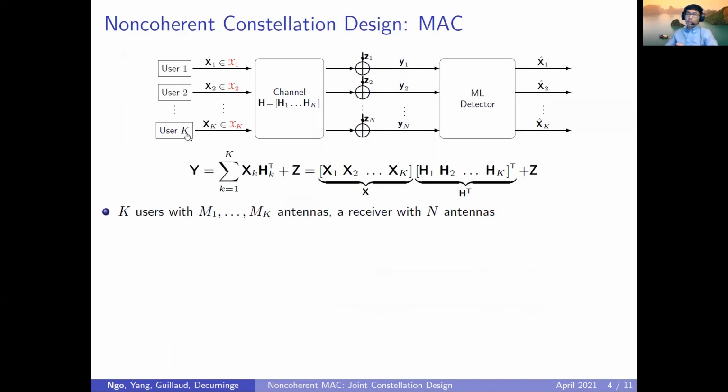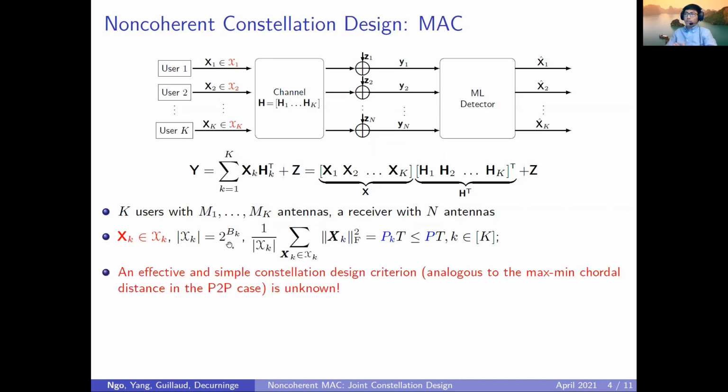So here we assume that we have K users instead of one, and we can concatenate the transmitted signals into a big matrix X, and we can concatenate the channels into a matrix H. We assume that user k has N_k antennas, and the receiver has N antennas. And as for the single user case, we assume that the transmitted signal of each user is taken from a finite discrete constellation X_k, with a size of 2 to the B_k. So B_k here is the transmission rate in terms of the number of bits per symbol.